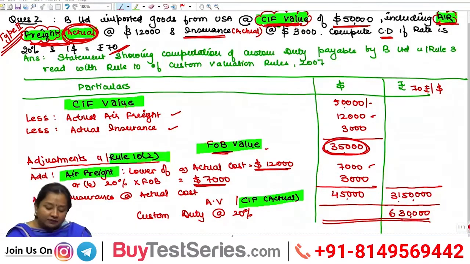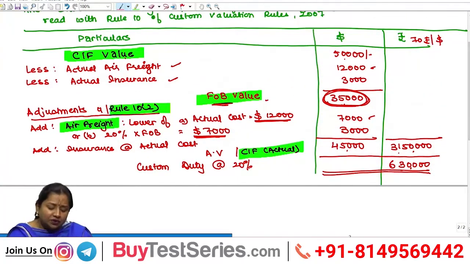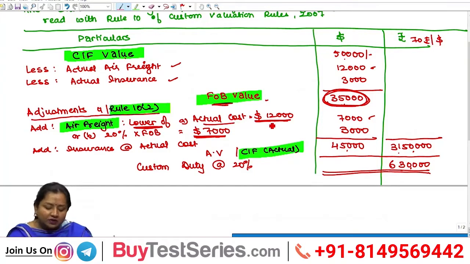Now we have to make adjustments in this FOB value according to Rule 10.2, and Rule 10.2 says that air freight shall be added as lower of actual cost, that is $12,000, or 20% of FOB, that is $7,000. The lower amount, $7,000, shall be added thereupon.